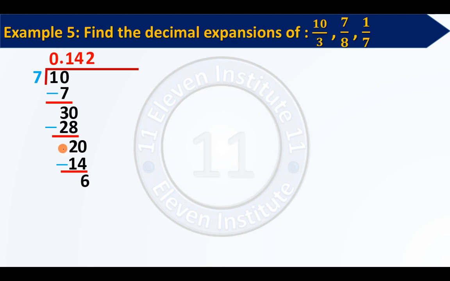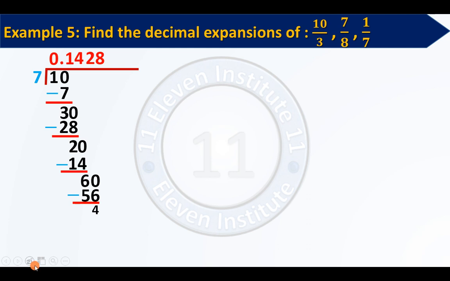Again you can see this 6 is less than 7. So you cannot divide. Again this will remind us that I can write 0 near 6. So I will write 0 near 6. Now 60 is greater than 7. 60 divided by 7. So I will write 7 8s are 56. I will subtract this. So I get the answer 4.